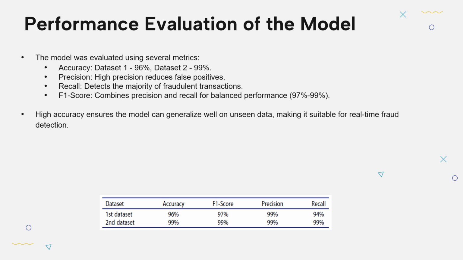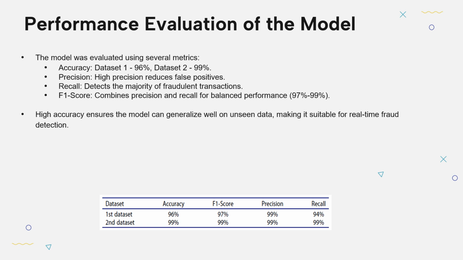The F1 score is the harmonic mean of precision and recall, and it provides a balanced view of model performance. It is particularly useful in fraud detection, where both metrics need to be high for effective detection. In this case, the model achieved an F1 score between 97% and 99%, which indicates that it balances catching fraud with minimizing false alarms.